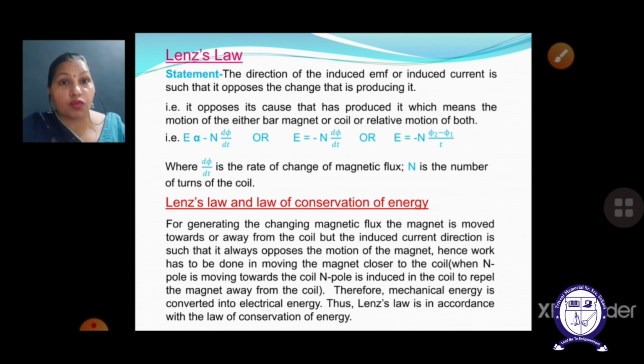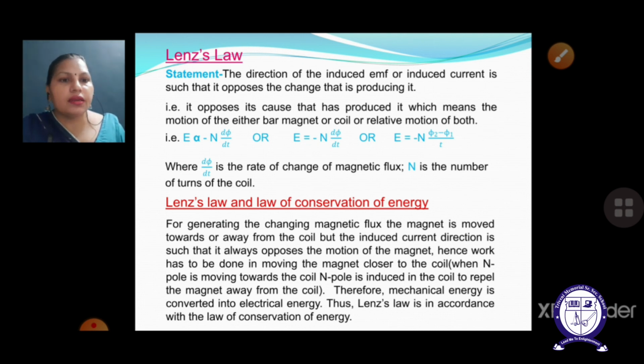In that particular case, a force of repulsion takes place when the north pole is moving towards the coil. So a north pole has been generated, the opposite pole, and it tries to oppose it. For that particular opposition, against the force of repulsion, work has to be done, and that particular work, you can say, is converted into electrical energy.